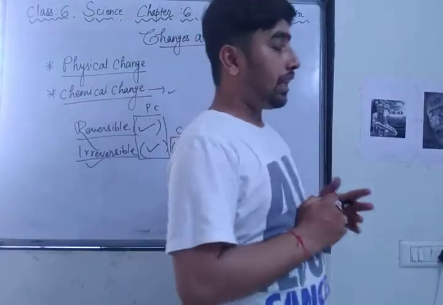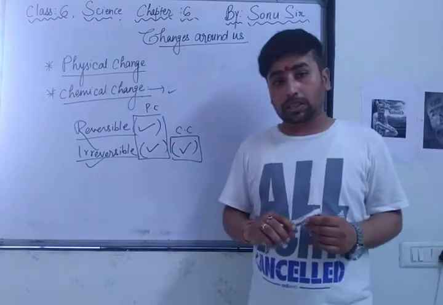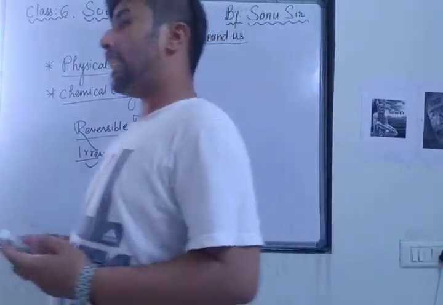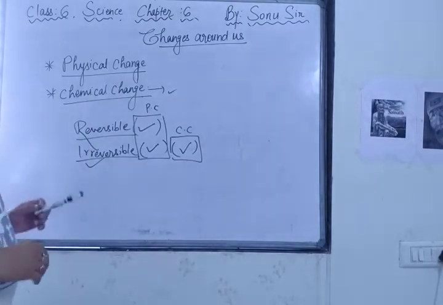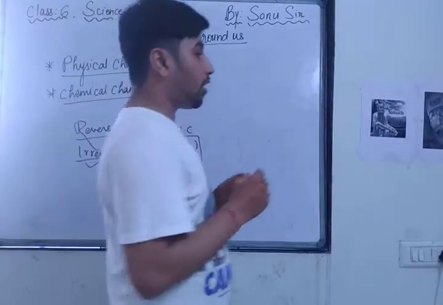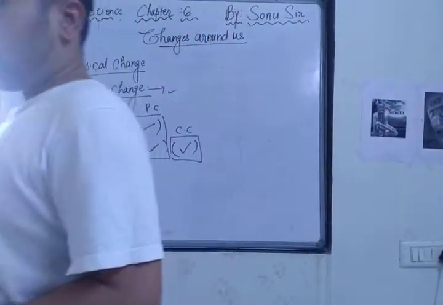Do you have any doubt related to physical change, chemical change, reversible change or irreversible change? Reversible means it can come back to its original position, and when it can't come back to its original position, this type of change is called irreversible change. I hope all of you have solved your doubts.